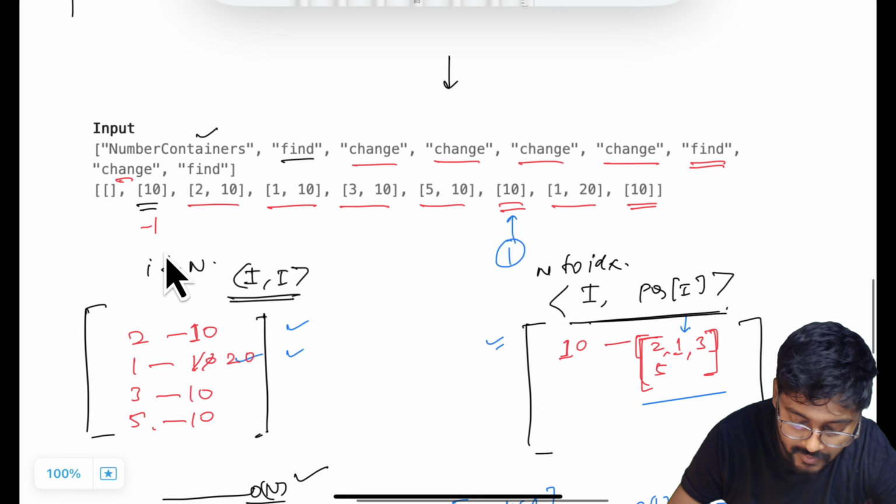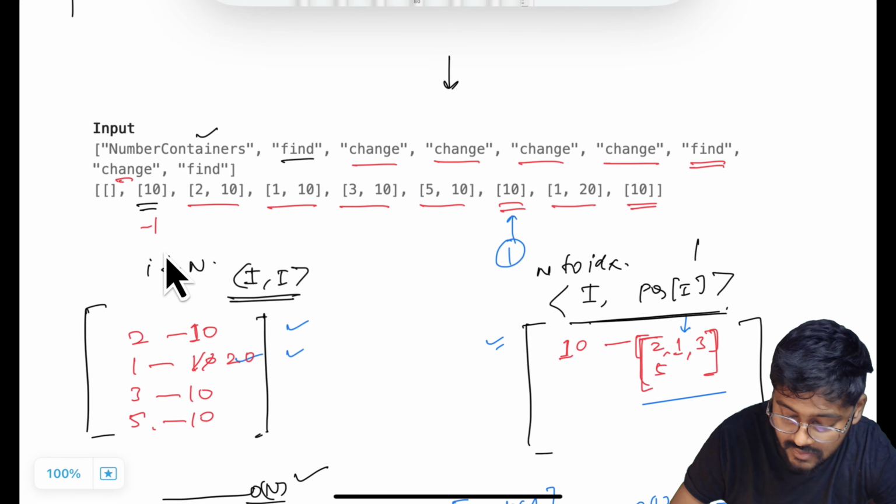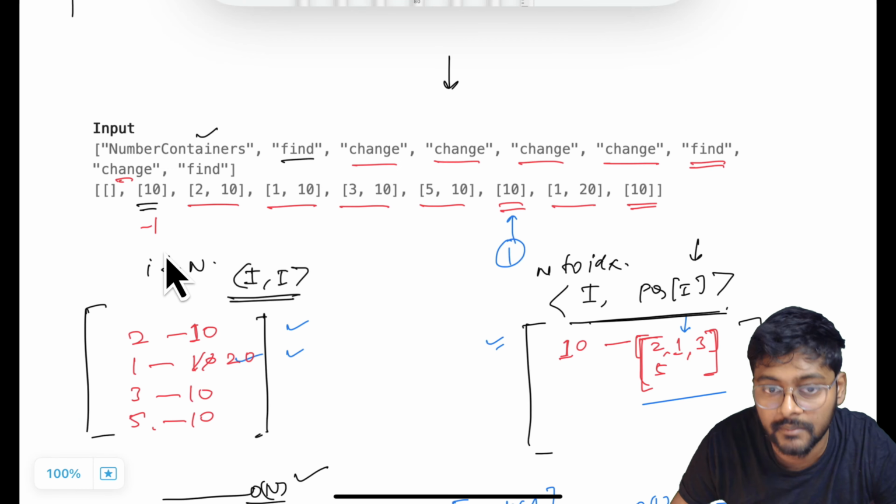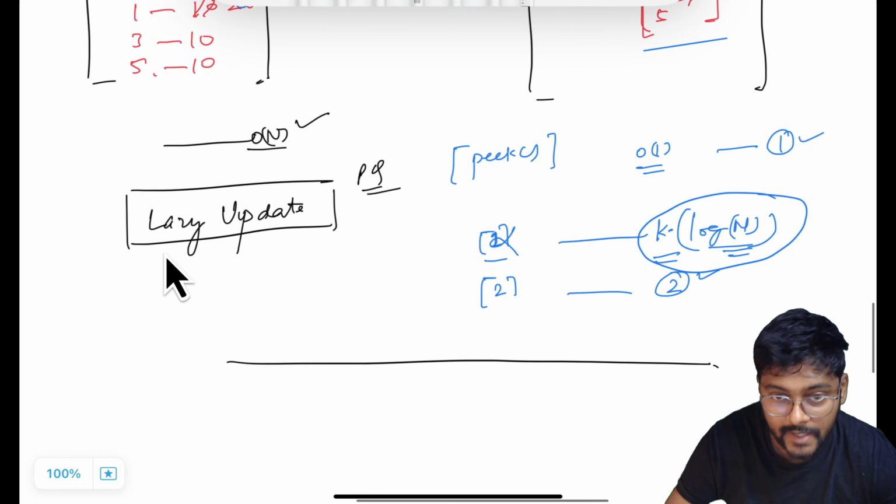So this is our first approach using a priority queue. Why did I pick this approach? Because the priority queue is the standard thing which definitely comes to our mind when we have to get the minimum index. So that was our first approach.